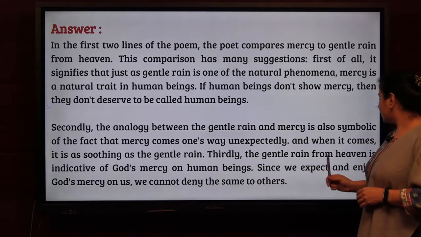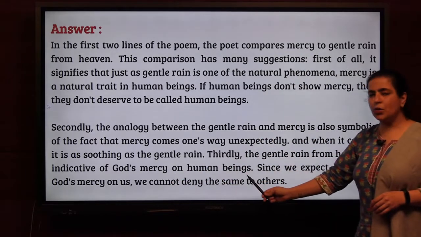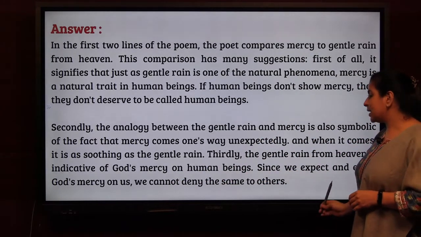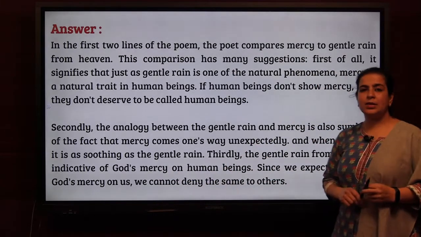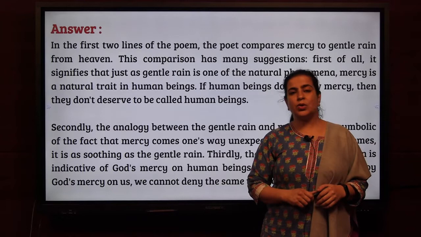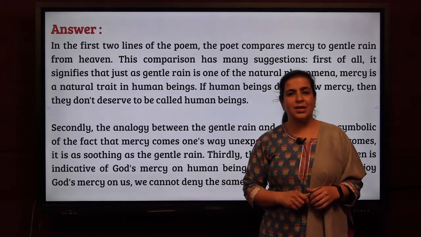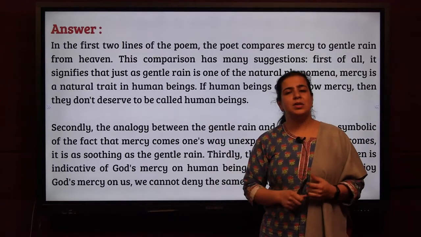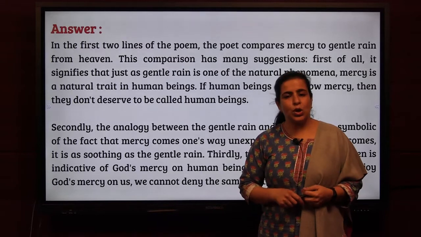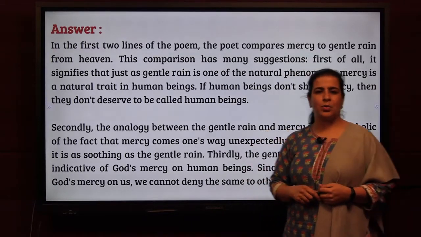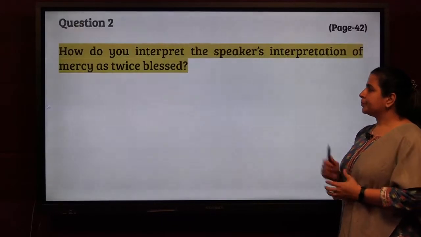Thirdly, the gentle rain from heaven is indicative of God's mercy on human beings. Since we expect and enjoy God's mercy on us, we cannot deny the same to others. God will never be cruel to anyone. He always has mercy on us. Don't we say that? Oh God, please have mercy on us. Right? So exactly like that, you also should be like that with fellow human beings, your friends, your family and everyone around you.